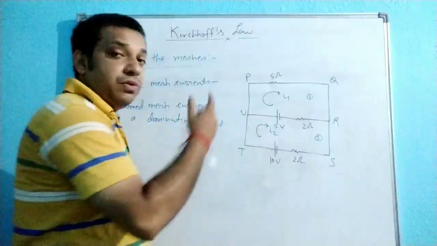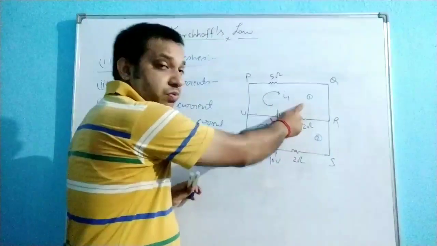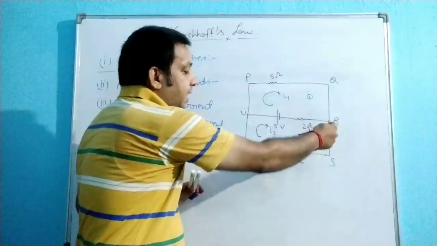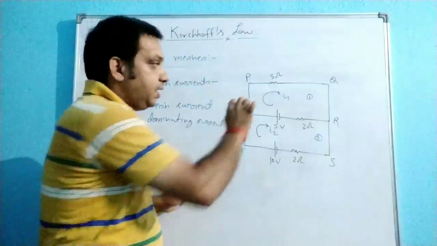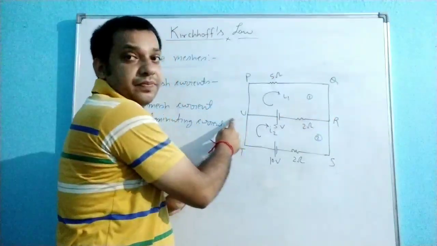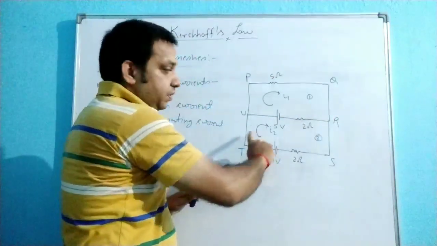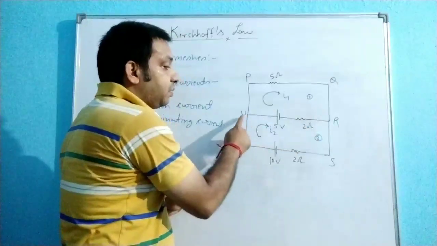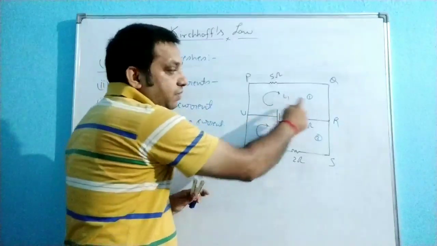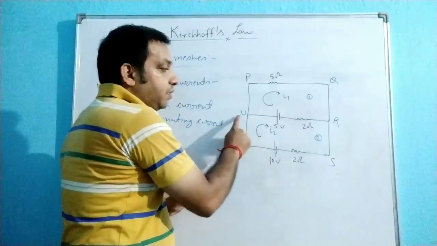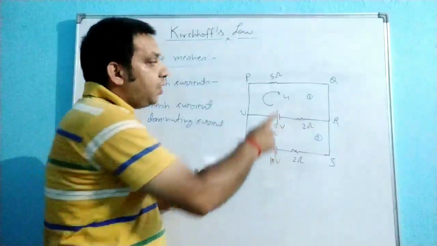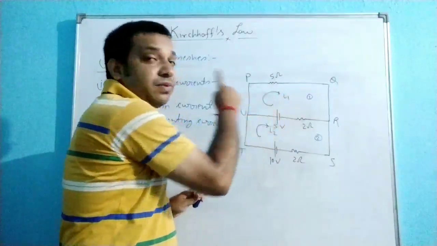That means if you are applying the KVL on mesh 1, what is the direction of the I1? I1 is flowing from R to U direction, like this, clockwise. And I2 is flowing from U to R. And if you are applying the KVL on mesh 1, then I1 is dominating.